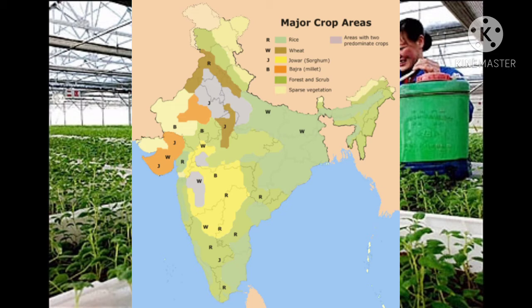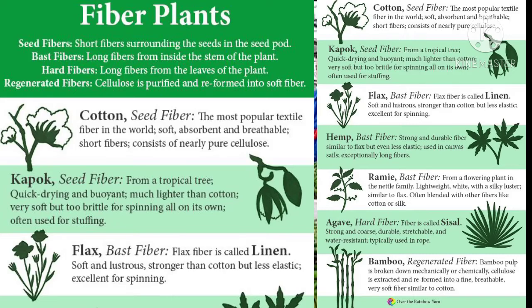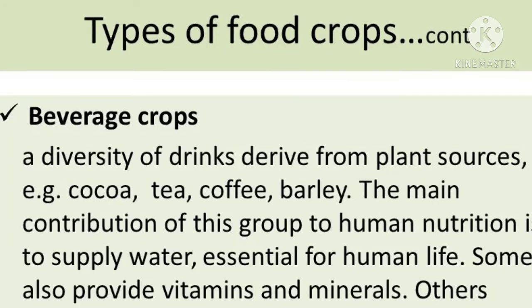Students, you can see the detailed video of the food crops in the description box. Another type of crop is the fiber crop. Fiber crops are the crops which are used for the fiber for clothes. Cotton, jute, hemp and natural silk are the four major fiber crops grown in the world. Next is the beverage crops. The beverage crops are mainly used for making drinks such as tea, coffee and cocoa.